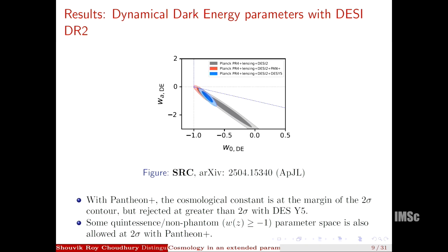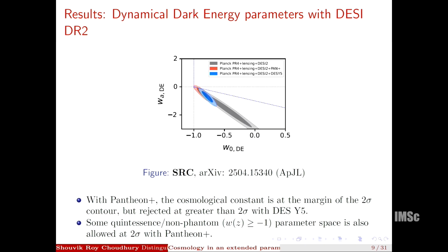So one of our main results is that when you go to a 12 parameter space, then with Pantheon Plus along with CMB plus BAO, there's red contours, 1 sigma and 2 sigma red contours. What we see is that the cosmological constant is at the edge of the 2 sigma range, and for DES year 5 it is excluded at more than 2 sigma. So the evidence for dynamical dark energy in this 12 parameter model is basically inconclusive and data set dependent.